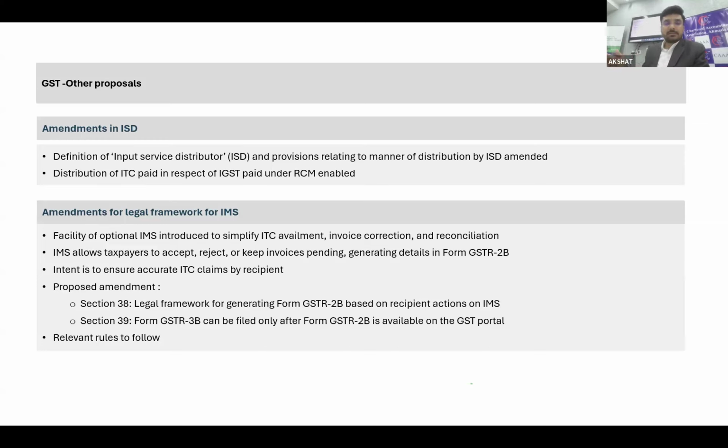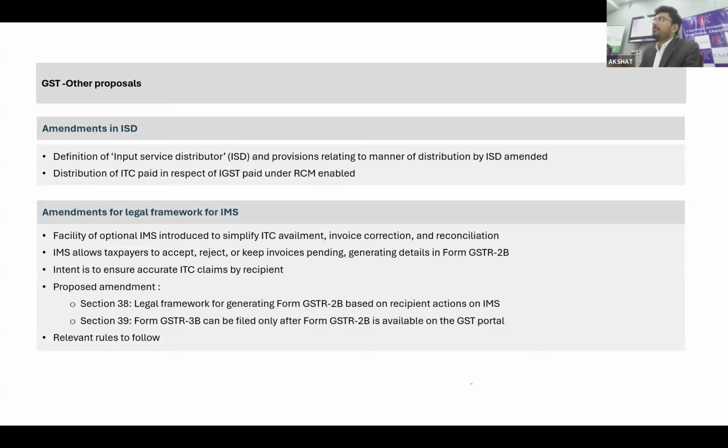Talking about IMS, when IMS came, it came very fast when they introduced it just now, and they are going to implement it very soon. Actually, they are working on it very fast, and I believe that ISD and IMS, both the things we have to face in these 25.